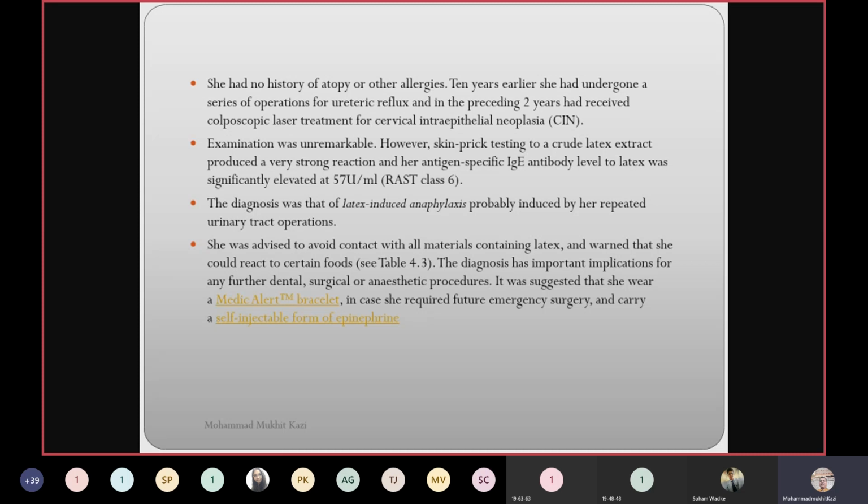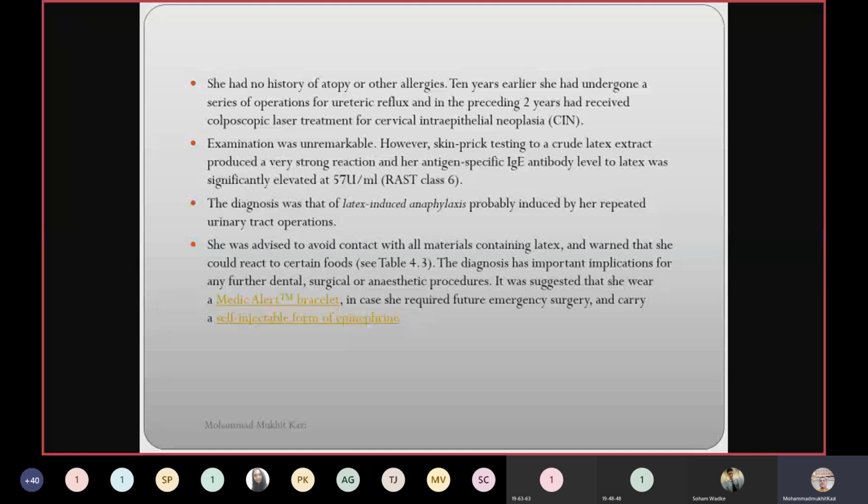Ten years earlier, she had undergone a series of operations for ureteric reflux and in the preceding 2 years had received colposcopic laser treatment for cervical intraepithelial neoplasia. Examination was unremarkable. However, skin prick testing to a crude latex extract produced a very strong reaction, and her antigen-specific IgE antibody level to latex was significantly elevated at 57 international units per ml, that is RAST class 6. The diagnosis was latex-induced anaphylaxis, probably induced by her repeated urinary tract operations.